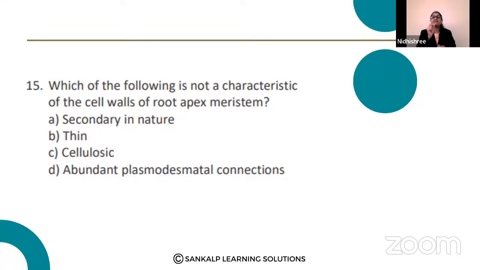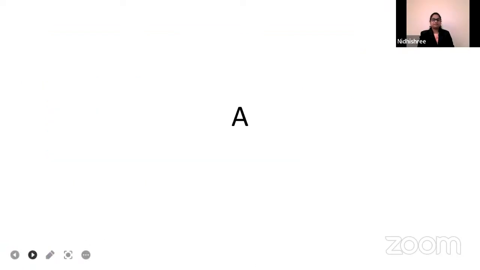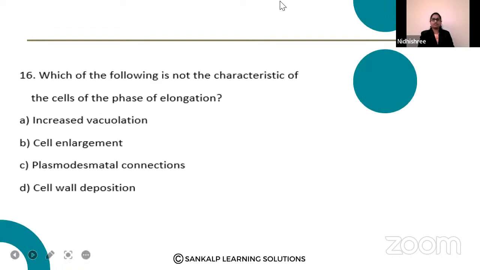The first option, secondary in nature. No secondary growth is seen there, children. That is why option A is the right answer. Right. Now let us proceed with the next question.